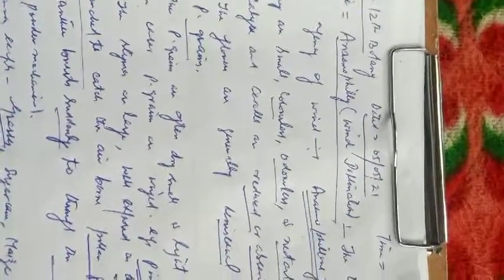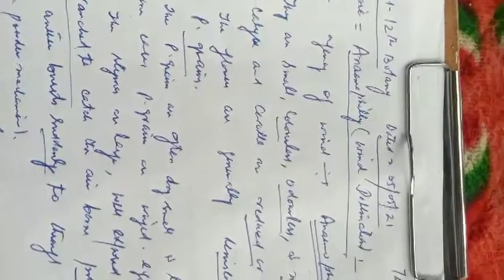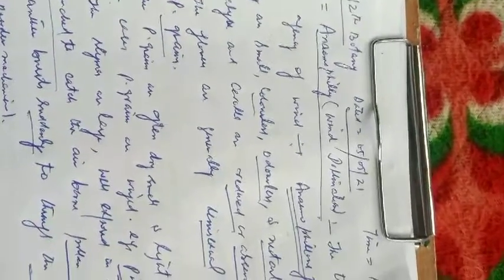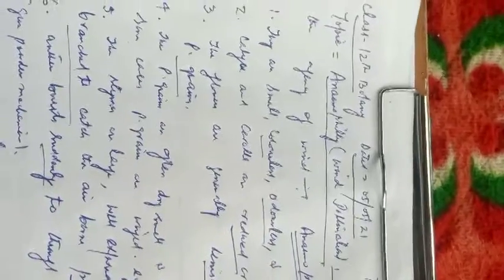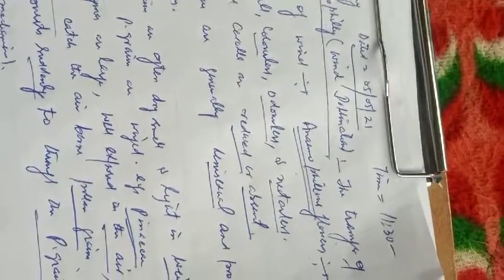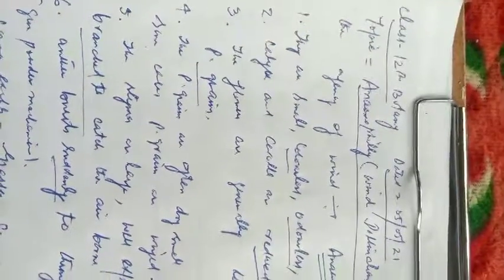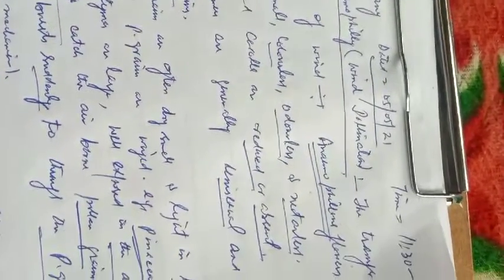Anemophilous flowers are characterized by the following features. Number first, they are small, colorless, odorless and nectarless. Number second, calyx and corolla are either reduced or totally absent. Number third, the flowers are generally unisexual and produce a large number of pollen grains. Number fourth feature, the pollen grains are often dry, small and light in weight. However, in some cases, pollen grains are winged.